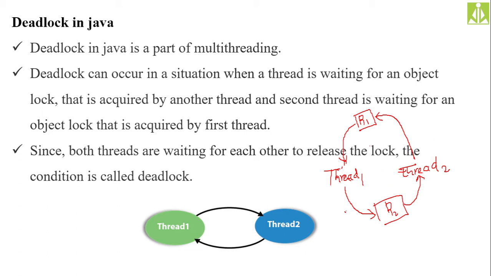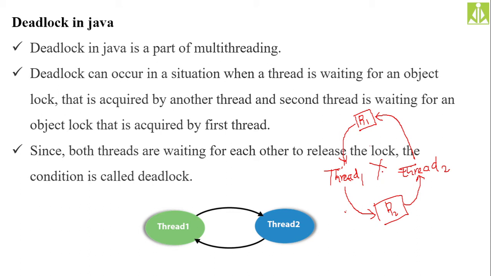So in this way, neither thread 1 nor thread 2 will complete its execution, and they will wait forever. This type of locking mechanism, we call it a deadlock situation.